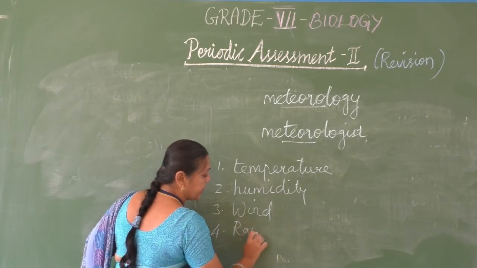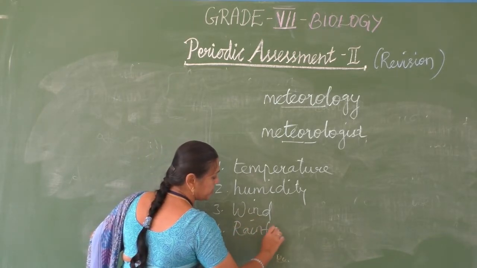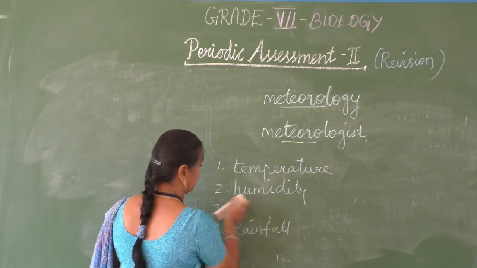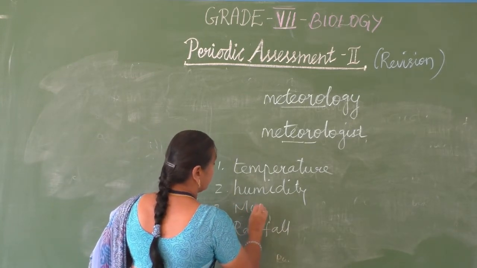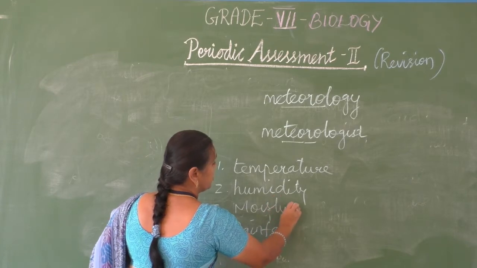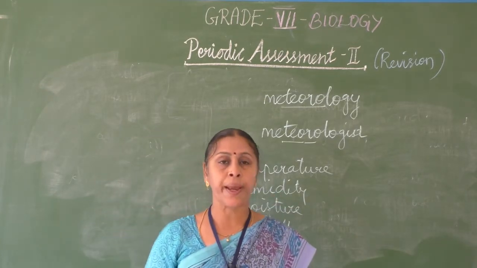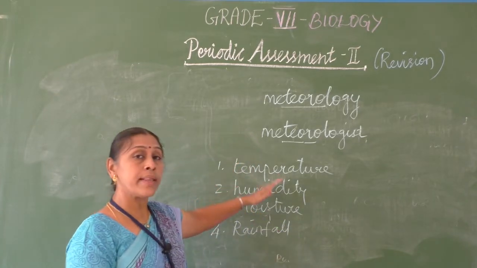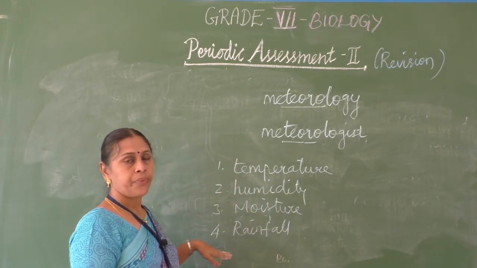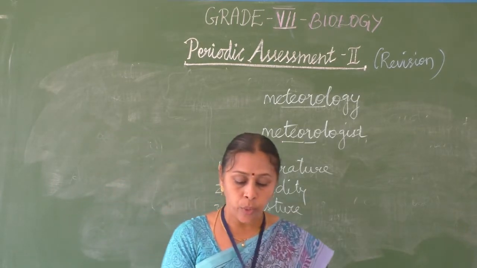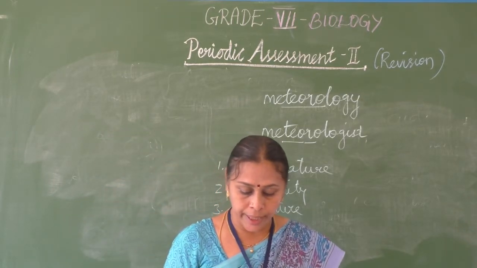So the weather depends upon all these: moisture, humidity, rainfall, wind speed. The weather changes frequently within a short period.